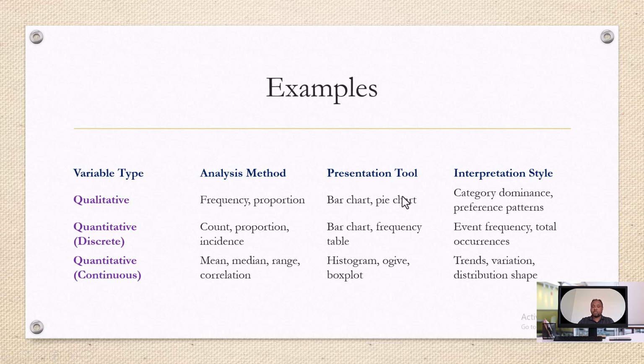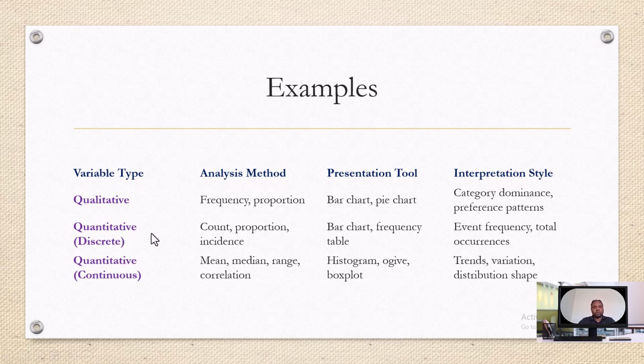The appropriate presentations for qualitative variables are bar chart, pie chart, frequency table. The interpretation style is identifying category dominance, right? For example, most of the students in my class are female. The majority of the farmers use improved seeds. We are interpreting the proportions computed under the analysis method.